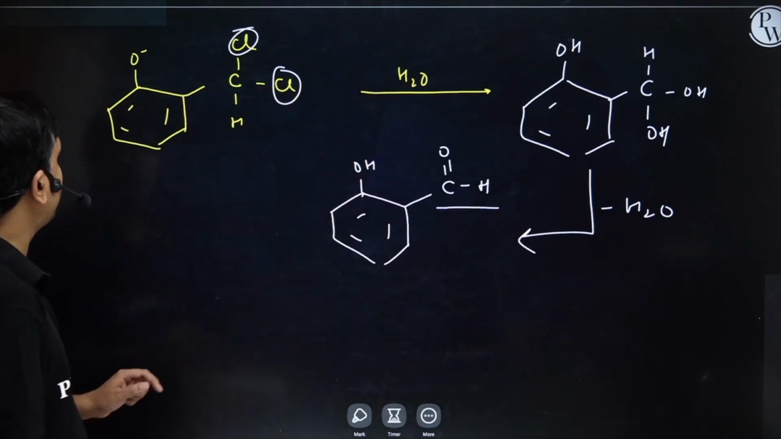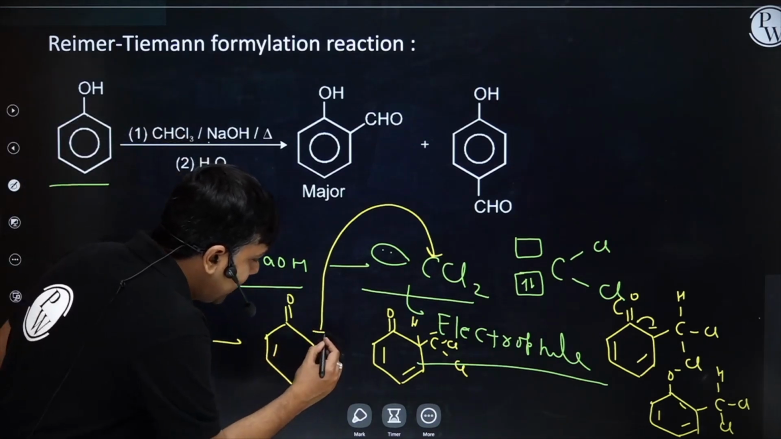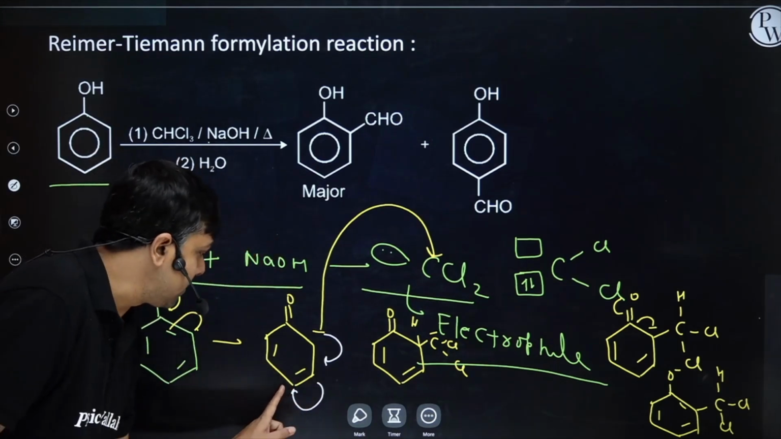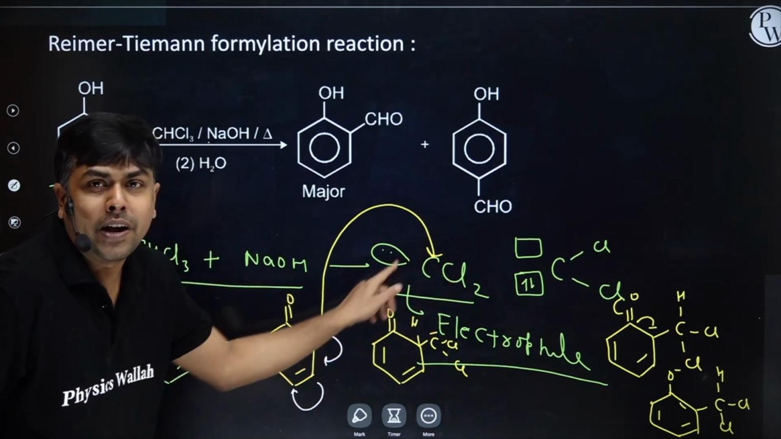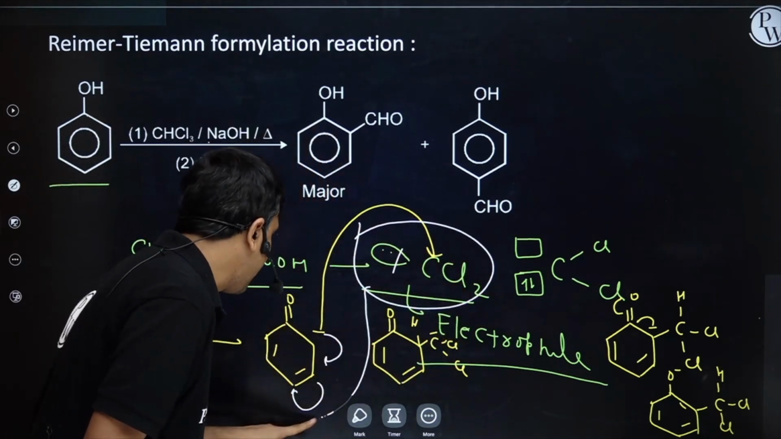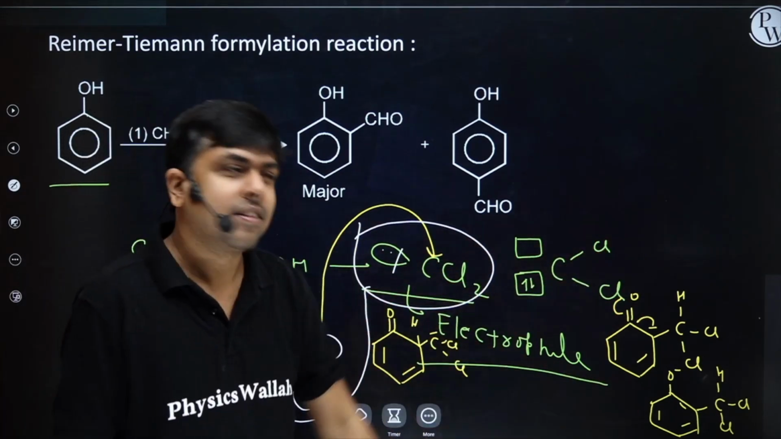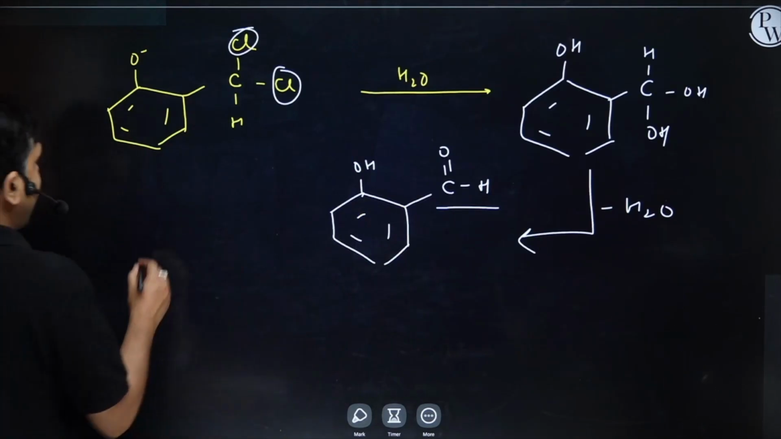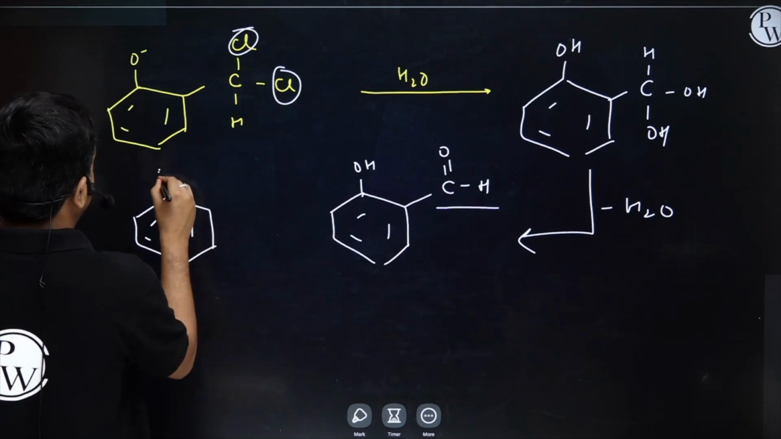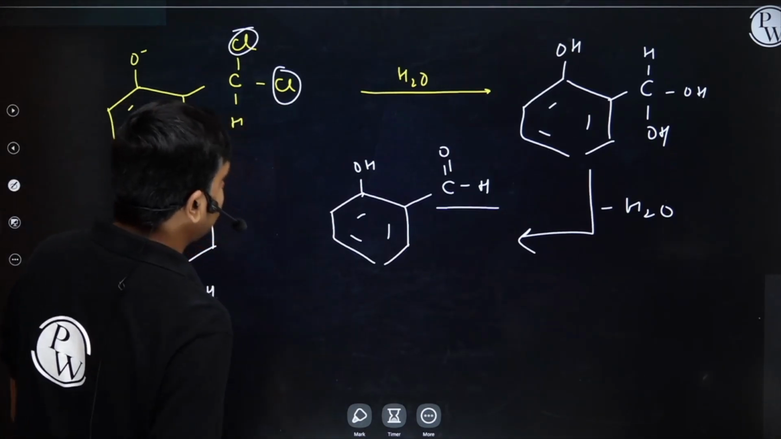We can have one more product. How? Let's see. This negative charge can get delocalized and it can come to the para position also. So the electrophile, the real attacking electrophile, which is carbene, will attack here also, right? And then I will have the same repetition. So can I write the product directly? I will have one of the products as para-hydroxybenzaldehyde and the first one is ortho-hydroxybenzaldehyde.